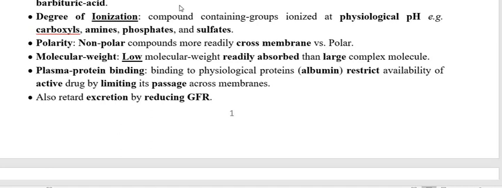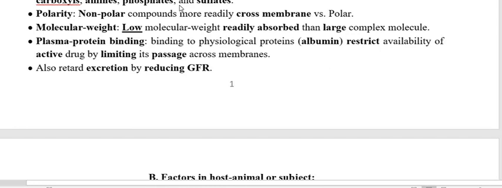Now we have to go through the molecular weight of the toxicant. As you know, the size of any toxicant or xenobiotic or a compound or a drug is very, very important. If a drug or toxicant or xenobiotic is bigger in size, their absorption is less. So size is very important also.